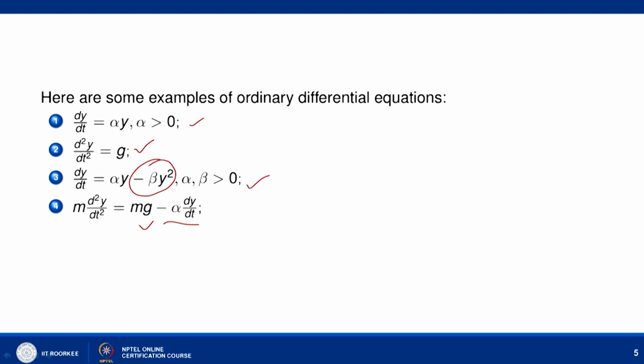So, equation number 2 and equation number 4 are examples of second order ordinary differential equations, whereas equation number 1 and 3 are examples of first order differential equations.